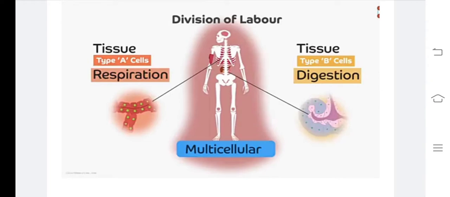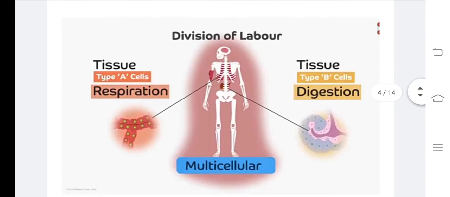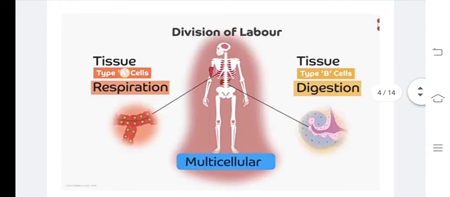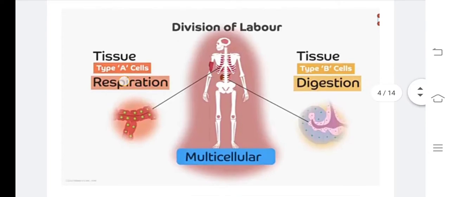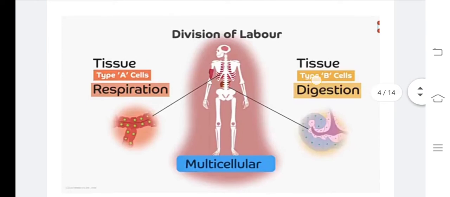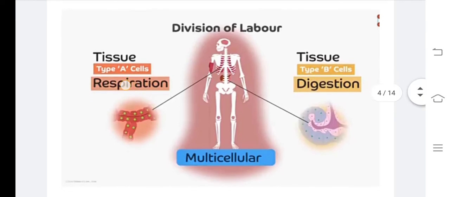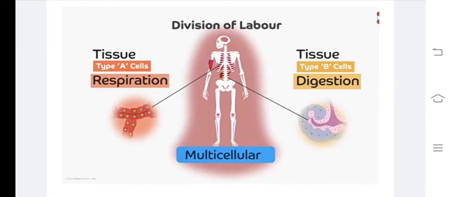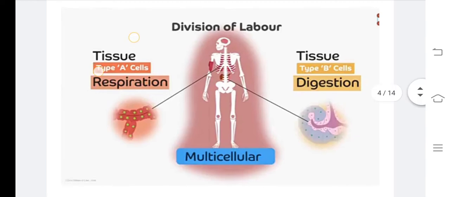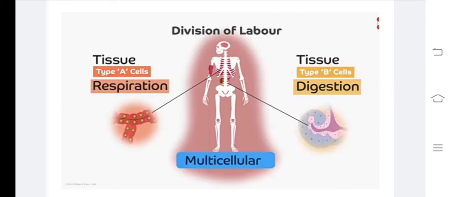Grouping of cells. For example, here A type of cells for respiration I have shown in the diagram, and B type of cells for digestion. These cells group together and perform a specific function. What are these groups called? What do we call such types of cells? They are called tissue. Today I'm going to talk about the lesson biology, 6th chapter, tissue.